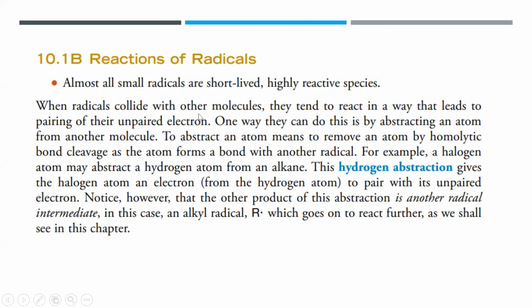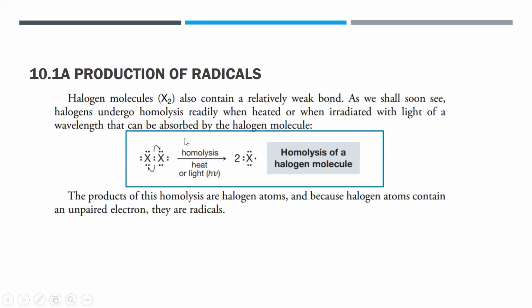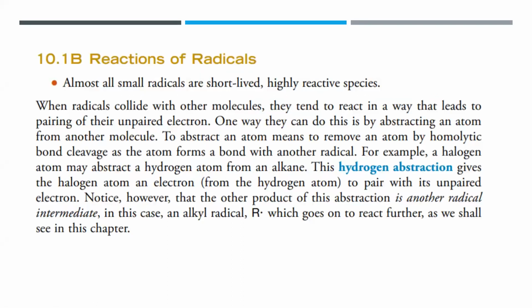So when radicals collide with other molecules, they tend to react in a way that leads to the pairing of their unpaired electrons. Since it is unpaired, that is the reason why it becomes very reactive. It always seeks to collide with other molecules to have a pair of electrons. And one way they can do this is by abstracting an atom from another molecule. To abstract an atom means to remove an atom by homolytic bond cleavage.